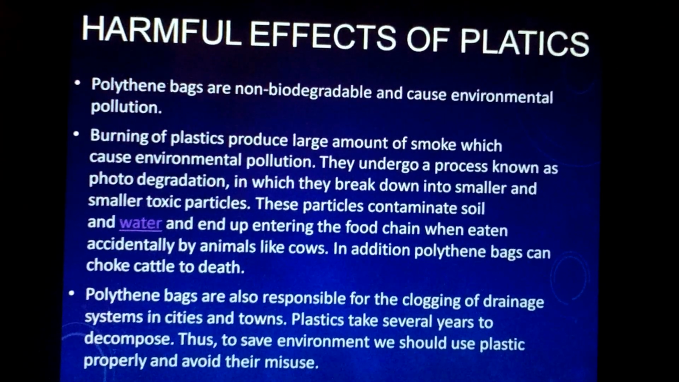They undergo a process known as photodegradation. Photo means light, and whose light? The sun's light. So when sunlight falls on plastic, they break into smaller toxic particles. That's photodegradation. These particles contaminate soil and water and end up entering the food chain. When eaten accidentally by animals like cows, it causes their death. The polythene bags can be taken by the cows or cattle and cause death because they choke their respiratory system.